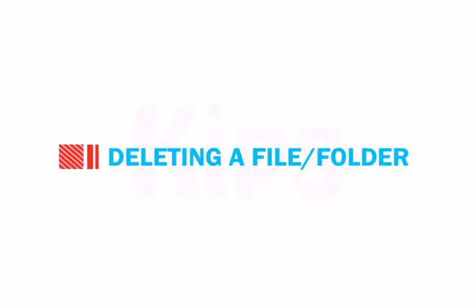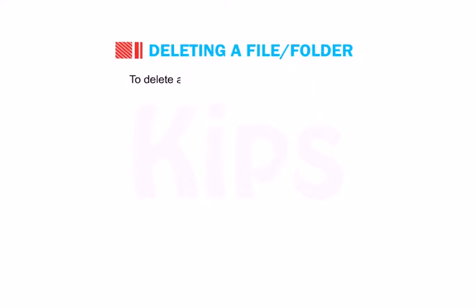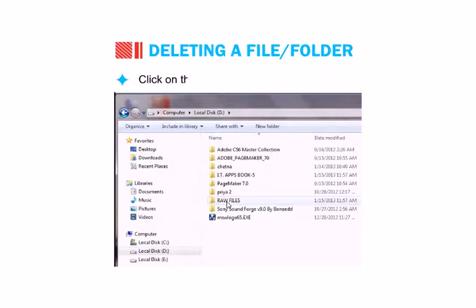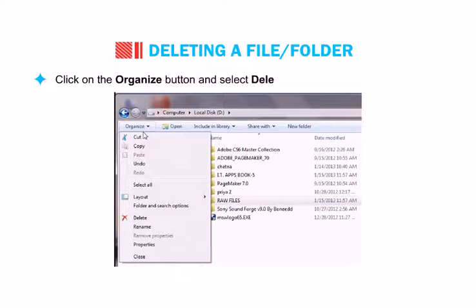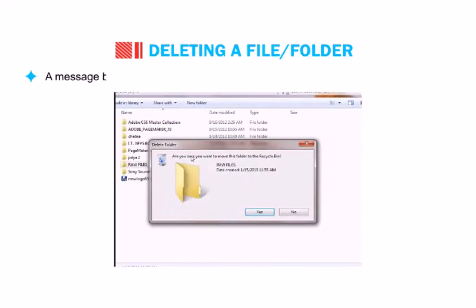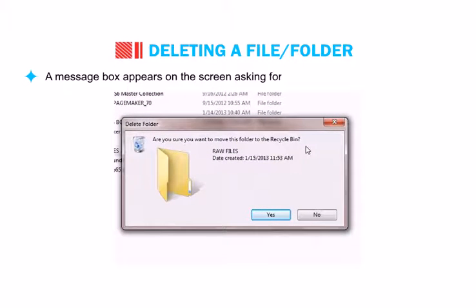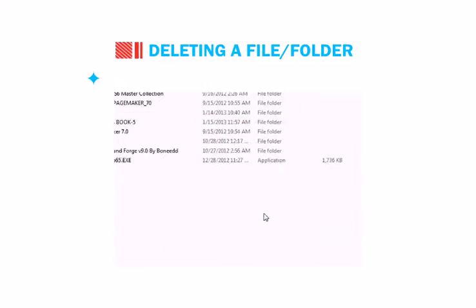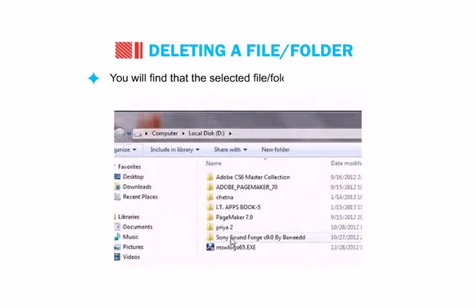Now let me tell you how to delete a file or folder. To delete a file or folder, follow the given steps. Click on the file or folder that you want to delete. Click on the Organize button and select the Delete option from the drop-down menu. A message box appears on the screen asking for confirmation to delete the file. Select Yes to confirm. You will find that the selected file or folder has been deleted.